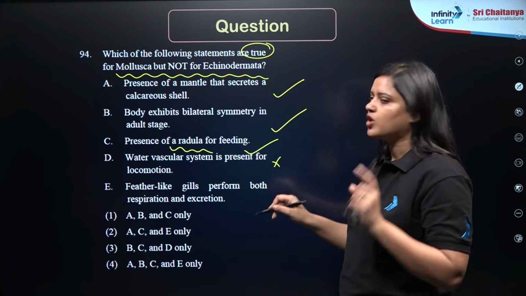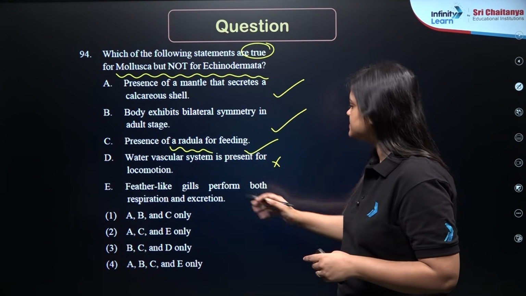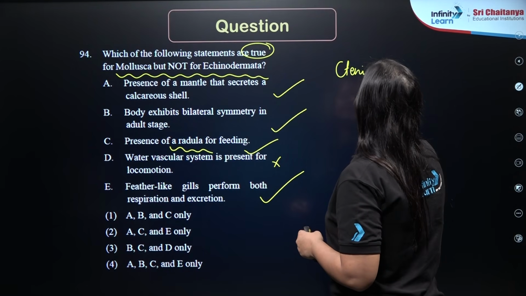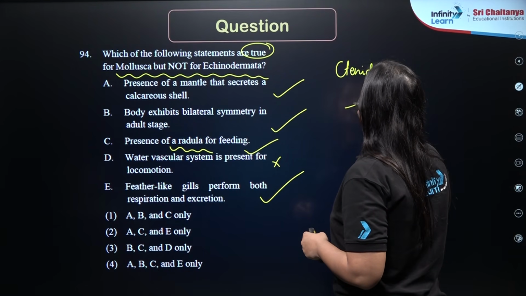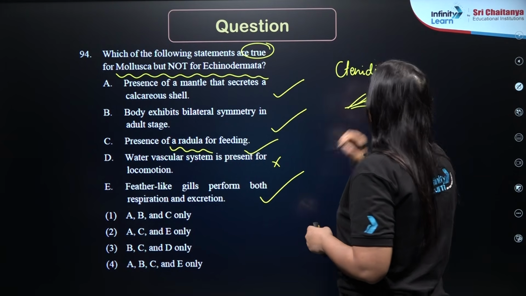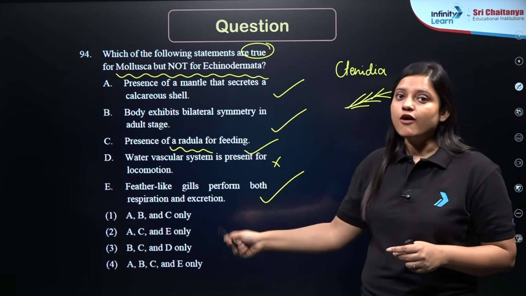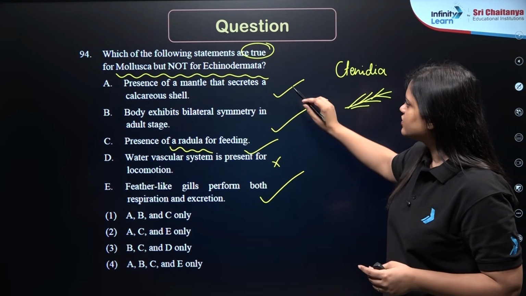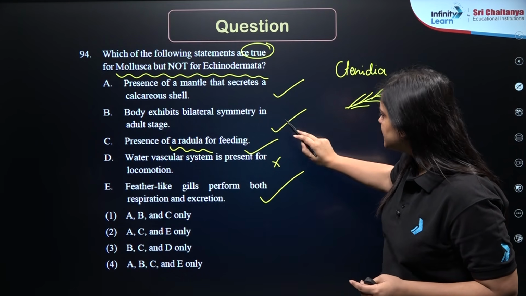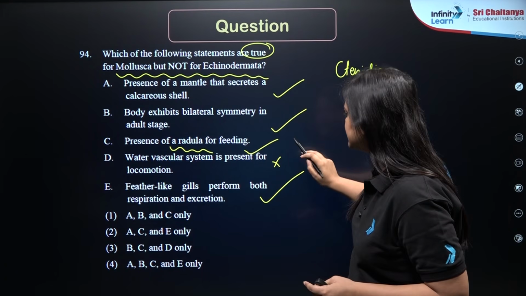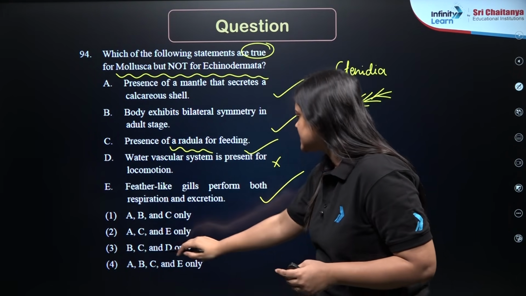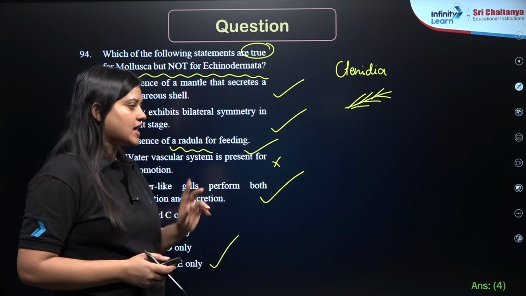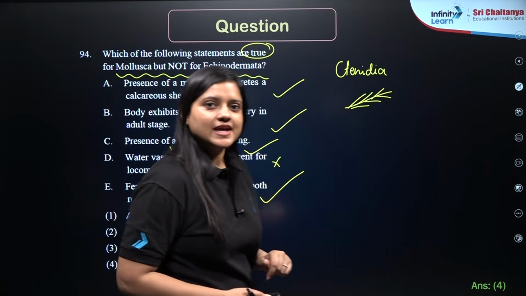Water vascular system is not there in echinodermata, and feather-like gills perform both respiration and excretion. If you can recall, it is the ctenidia, feather-like gills present in the mantle cavity of mollusca, that perform both respiration and excretion, right? So we have B, C and E as the correct answer. That means the correct answer is 4. Be careful with such types of questions. Answer will be 4. Let's move on to the next question.